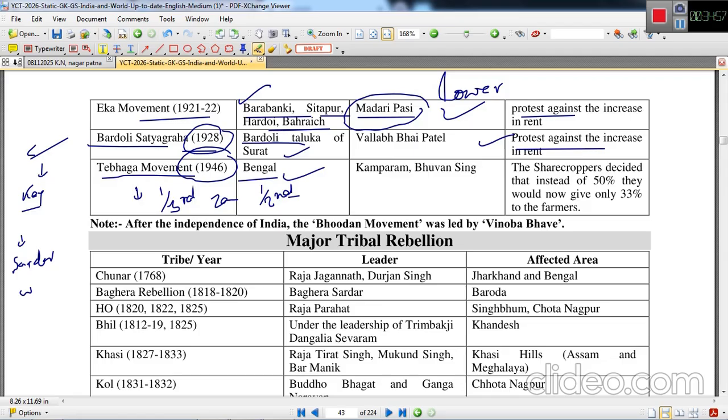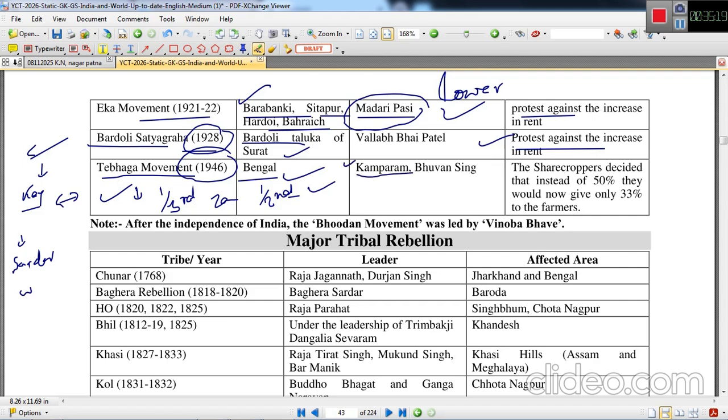So Tibhaga movement means 1/3 movement, which is basically farmers were demanding that we'll give only 1/3 of the produce, whatever we have produced on the field, but jamindars demanded 1/2 part, yani ki half part.